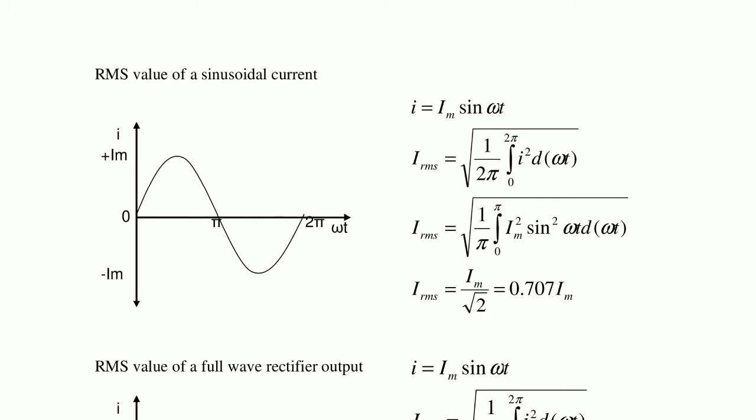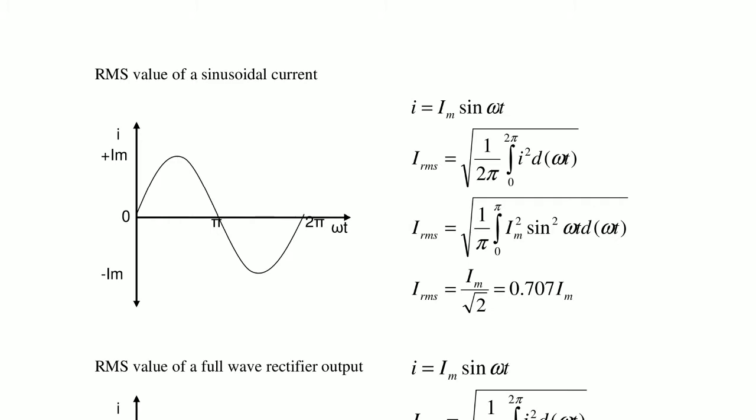The waveform starts at 0 and goes to the maximum current at pi by 2, is 0 at pi, reaches the maximum negative at 3 pi by 2, and is 0 at 2 pi. So half of the cycle is positive and half of the cycle is negative, plus Im and minus Im. The x axis is omega t and the y axis is current.